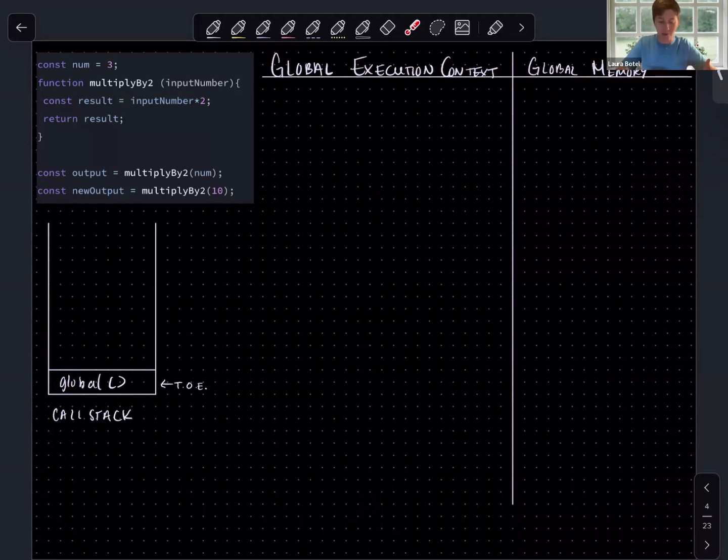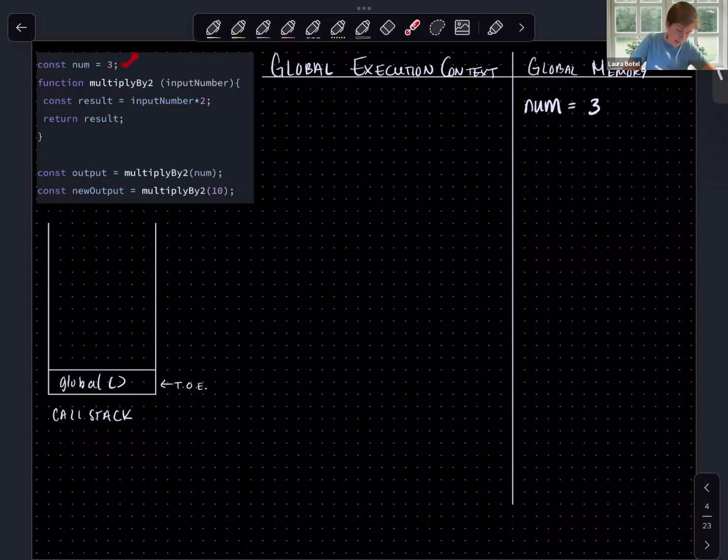But let's go ahead and walk through this. So the first thing that we're going to do is right here on this first line, we're going to declare a constant with the label num in global memory and set its value equal to 3. So global memory has a label num whose value is the number 3.